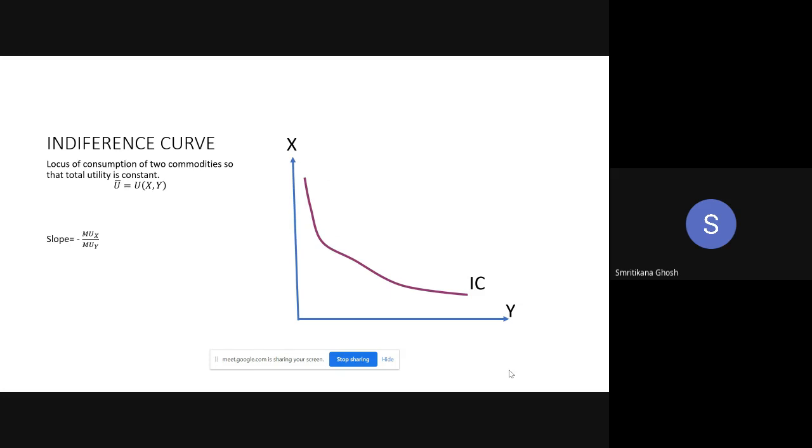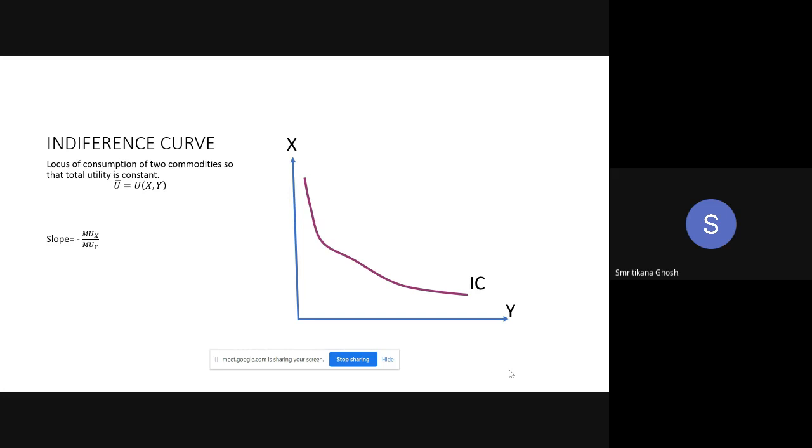The concept is the indifference curve. The name is telling you that you are indifferent. Indifferent of what? Indifferent between the consumption of two commodities. Why? Because you are getting the same utility. So what is the definition of the indifference curve?